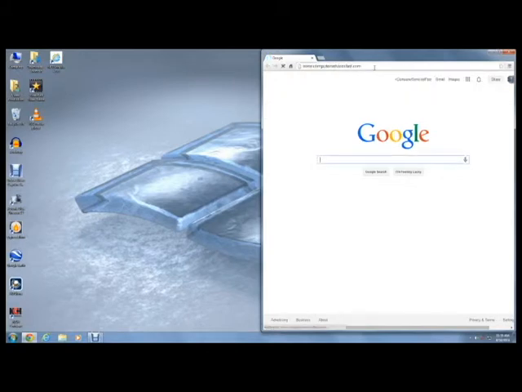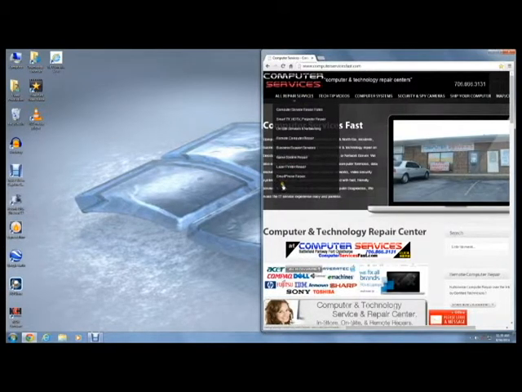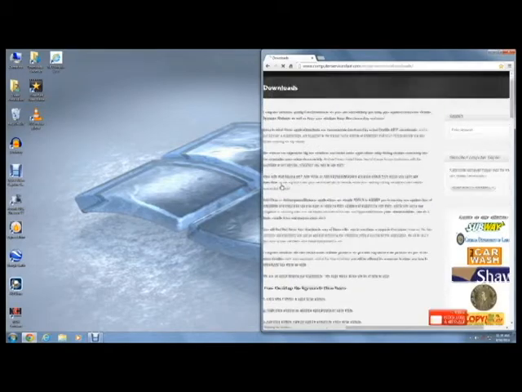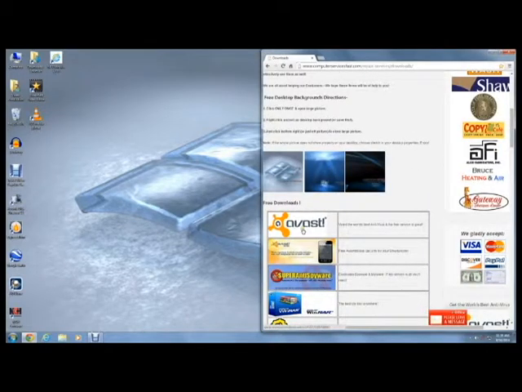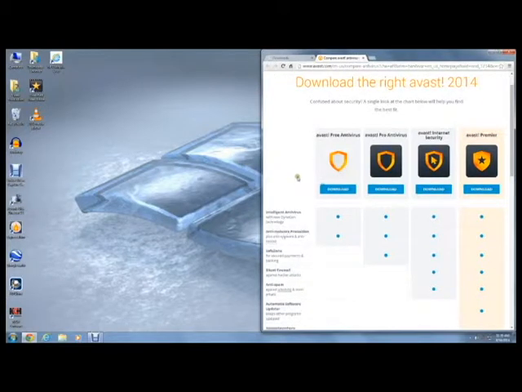computerservicesavast.com, or you can Google computer repair Fort Oglethorpe, Georgia. Okay, now let's go to all repair services and downloads and click on Avast. All versions of Avast are great and some have their advantages, but for now, let's stick with free antivirus, which is more than most people will need.